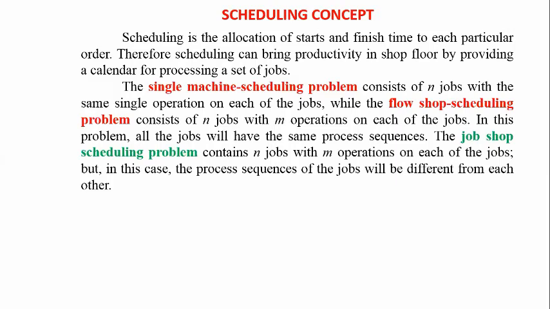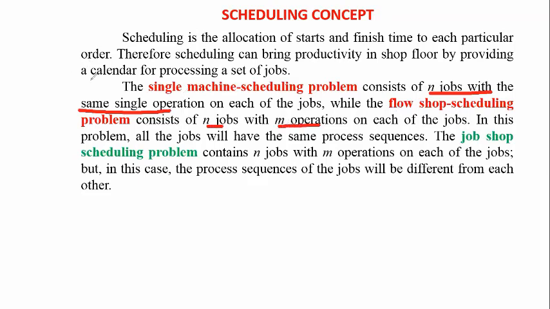Here, the single machine scheduling problem consists of n jobs with a single operation. We have only n jobs with the same single operation on each of the jobs. The flow shop scheduling problem consists of n jobs and m operations.